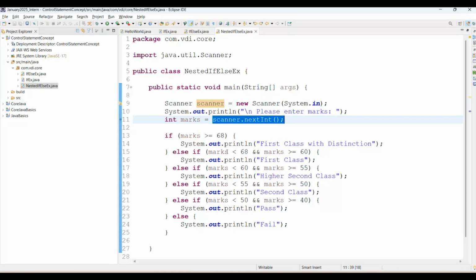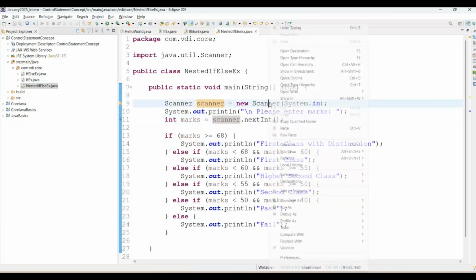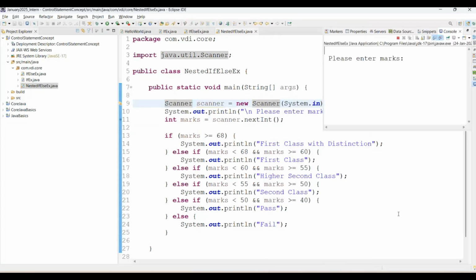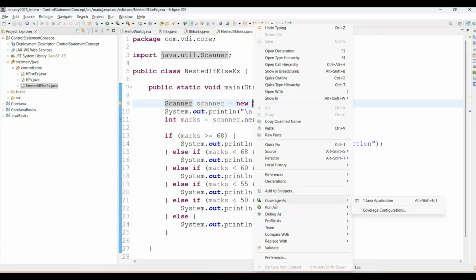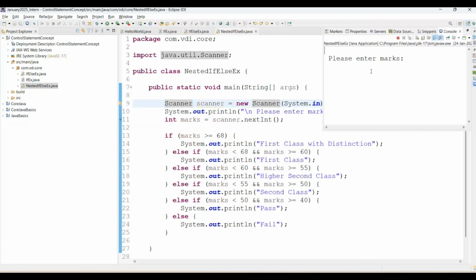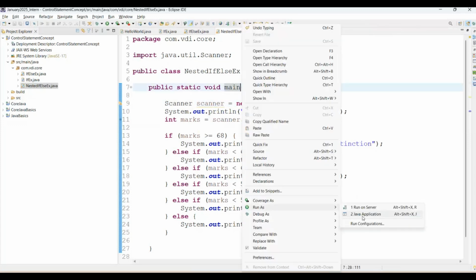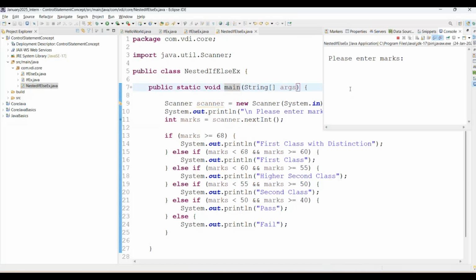Now we are just trying to run the Java application. It will ask the end user, please enter the marks. Now I'm passing here 60. It will print first class. Again, I run the Java application and pass the marks as 35. Definitely it will give us fail. Again, if I run it and pass, suppose, 62, it will give us the first class only.